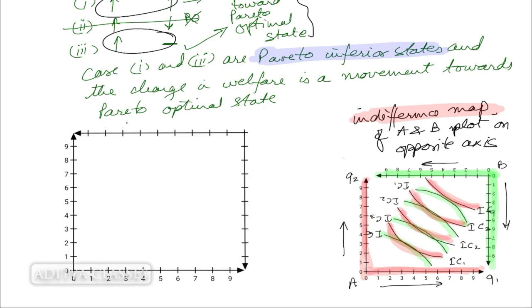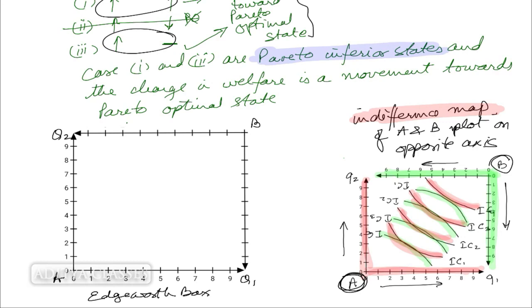Here is our Edgeworth box. Now what happens in this Edgeworth box? We have one consumer on one axis and the other consumer on the other axis. For A we have 0, 1, 2, 3, 4, 5, 6, 7, 8, 9, and the same for the other axis. Let this be quantity 1, let this be quantity 2.